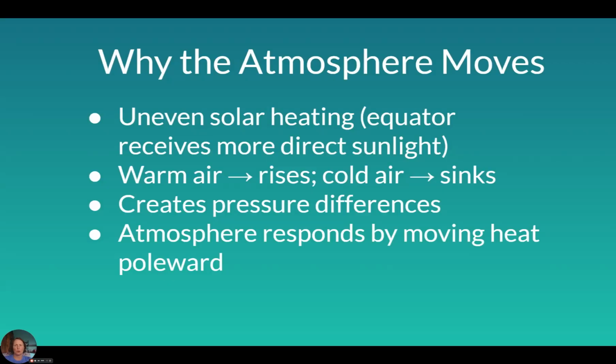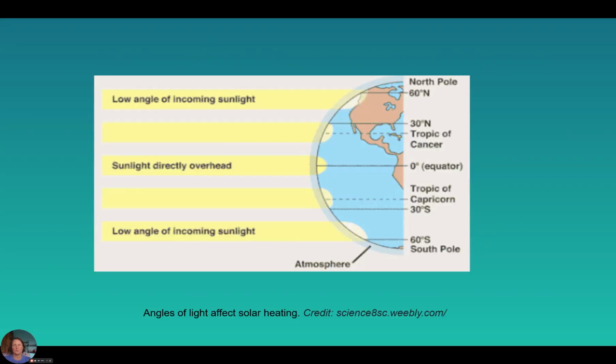And I'm sure you all know warm air rises, cold air sinks. That creates a pressure difference, and it means that the atmosphere is essentially always moving or trying to move warmer air toward the poles. So here's the angle at which sunlight hits the equator straight on, a little less in the mid tropics, and significantly less around the poles. So we're getting more light refracting and less light absorbing around the poles and the mid latitudes here.